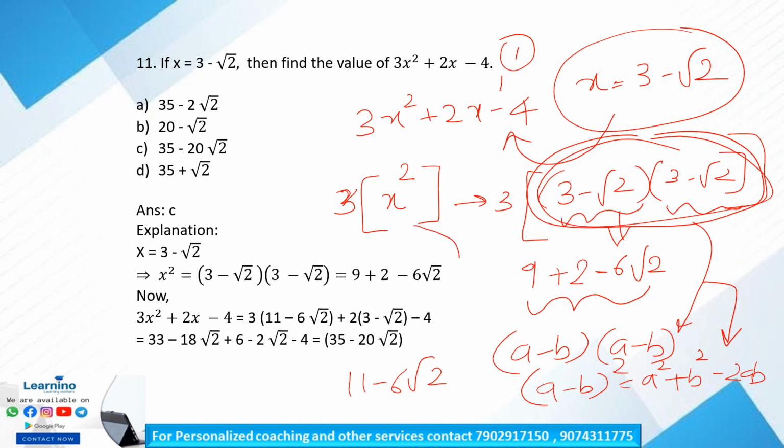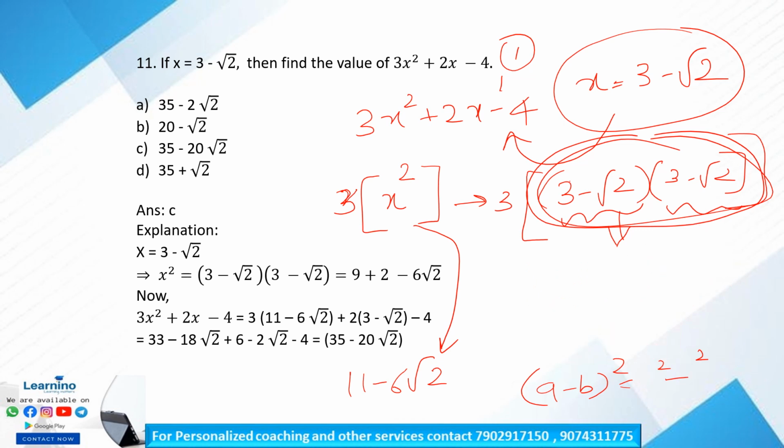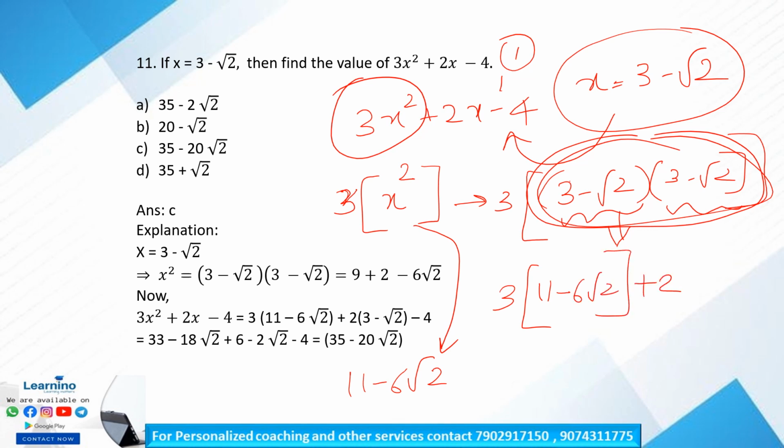Okay, so x square is equal to 11 minus 6 root 2. Then what is the next term? Plus 2x, right? So 3 into, first term 3 into 11 minus 6 root 2, plus 2 into, what is the value of x? It is 3 minus root 2. 3 minus root 2 minus 4. Is it clear? Okay. So, next we have to take this 3 into the bracket.